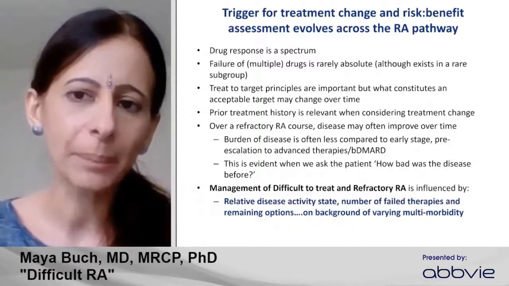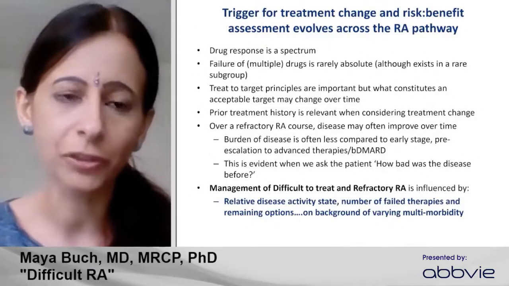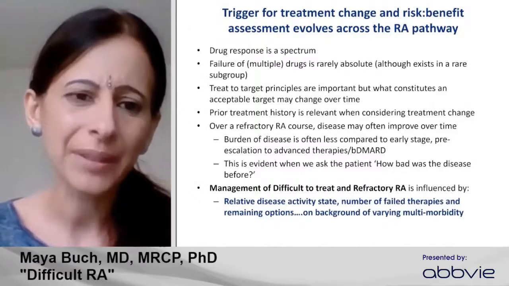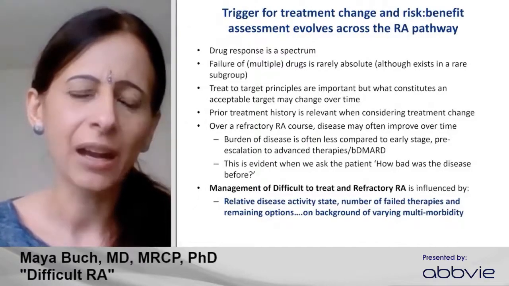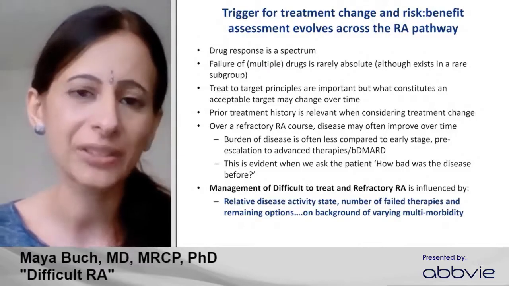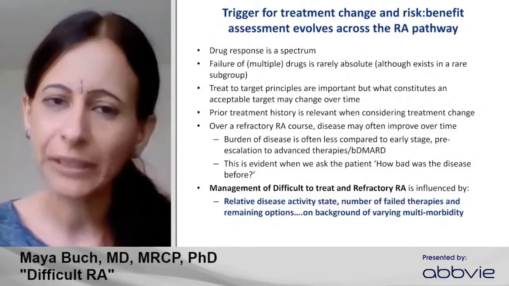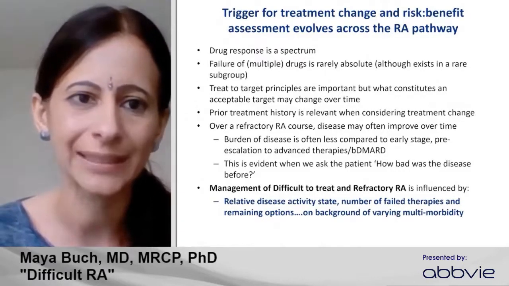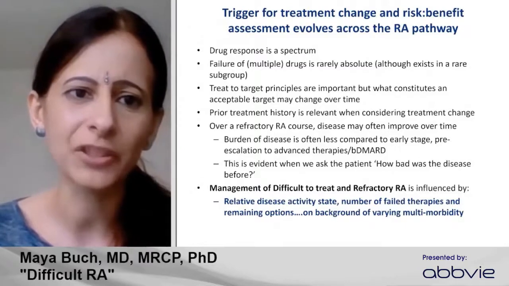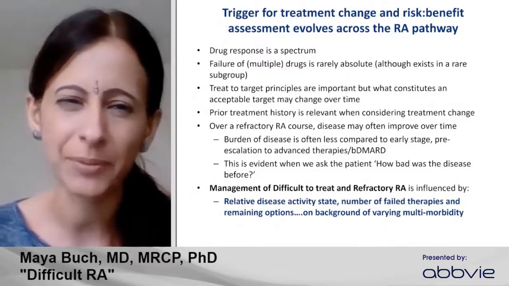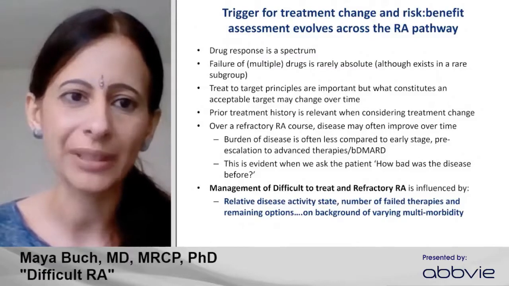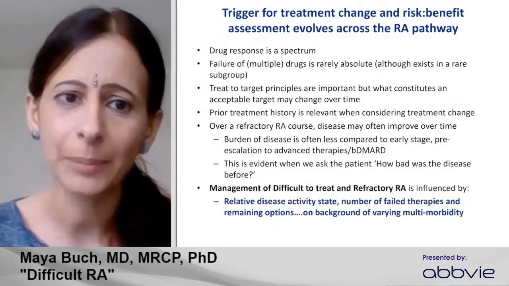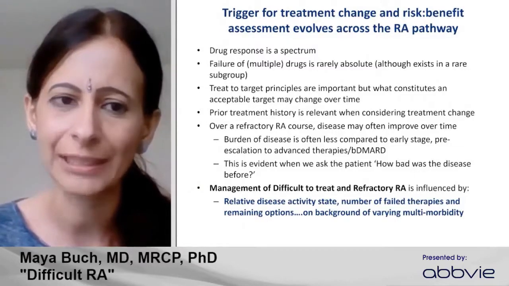So, I've spoken about the need to clearly control disease, and we're all conversant with the concept of treat to target. But this slide is really just to highlight that our triggers for treatment change and how we assess risk-benefit of our patient really evolves. And I think we're probably aware of that with our individual patients, but this is really to articulate it. The drug response falls within a spectrum, and that failure of drugs is rarely absolute, as I've maybe illustrated through some of the cases. What constitutes an acceptable disease target may change over time, and the prior treatment history and treatment options is clearly relevant.